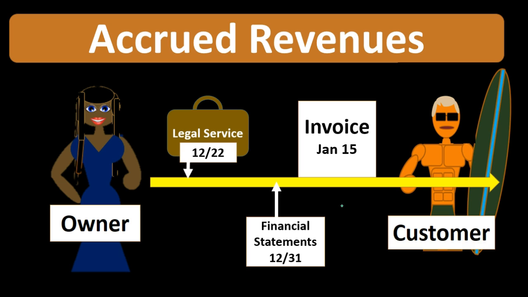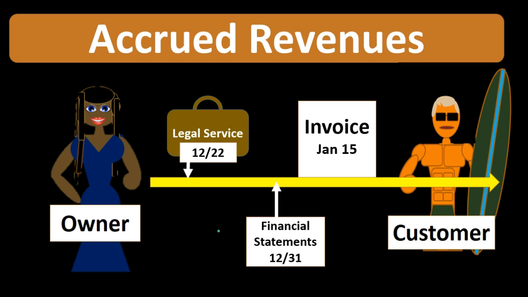But the invoice date isn't always actually the date we did the work. In this case, we did the work before year end. We actually provided the legal services here. The invoice went out after year end just because of paperwork and us having to put the data together. If we're making the financial statements as of 12/31, we need that revenue related to this job that was done in this period to be included in the income statement for this time period.